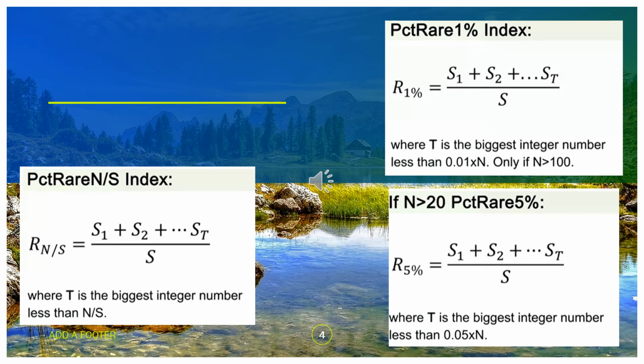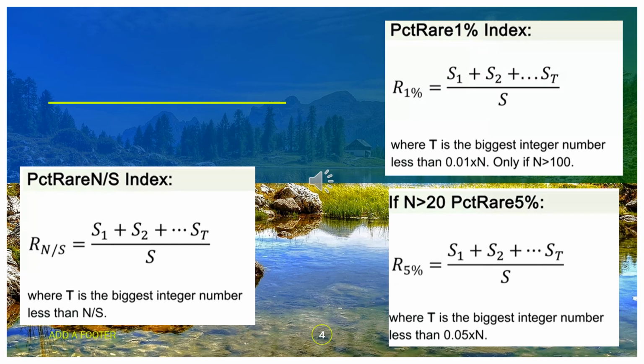But if N is more than 20, we can use PCT rare 5%. The formula is the same as that of the previous one, but where T is the biggest integer number less than 0.05 multiplied by N.